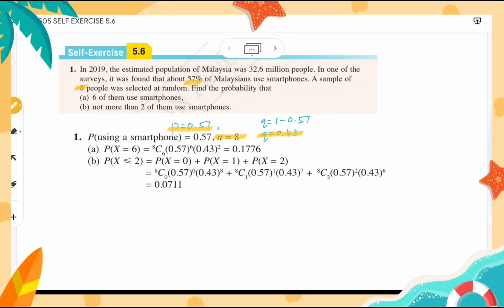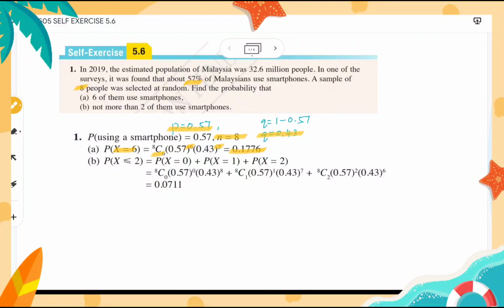So for (a), if we want 6 of them to use smartphones, we want the probability when X equals 6. So out of the 8, we want the combination of 6, times the probability 0.57 to the power of 6, and then the failure 0.43 to the power of 2, because 8 minus 6 we get 2. Check with your calculator, you should be able to get 0.1776.